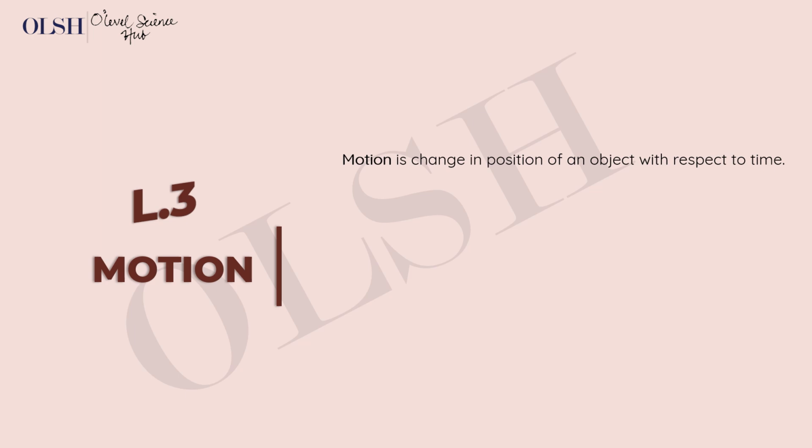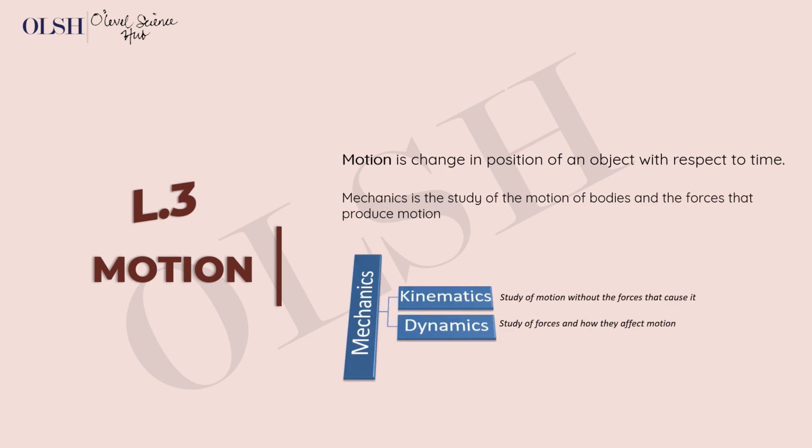So, motion can be described as a change in position of an object with respect to time. And the study of motion of bodies or the forces that produce motion is called mechanics. This is usually divided into two kinds: we have kinematics and we have dynamics. The study of motion of objects without regard or any form of reference to the forces that cause it is called kinematics, while the study of forces and how they affect motion is called dynamics.